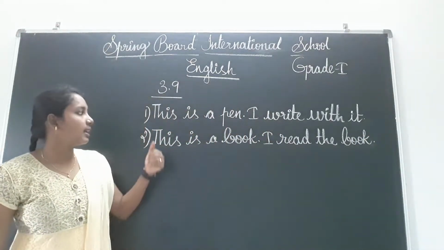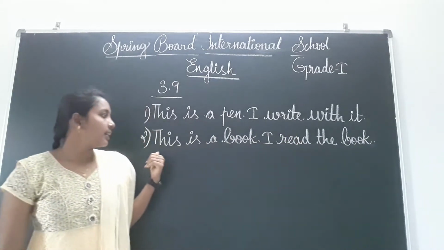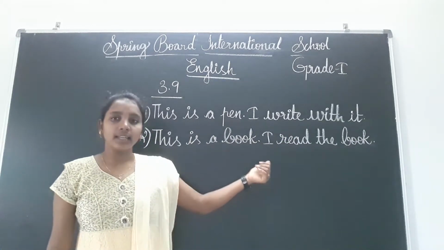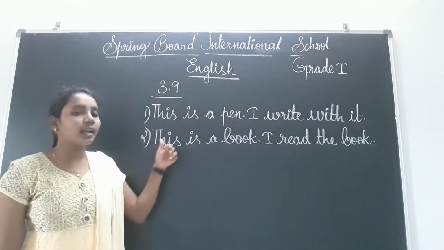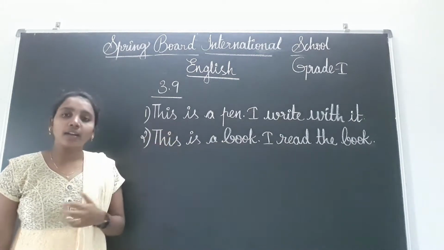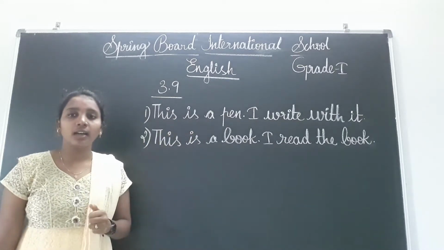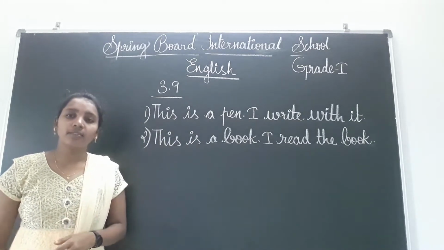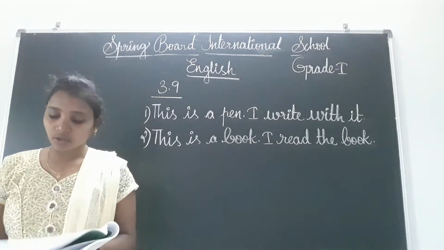Okay, children, is it clear? See, this is a pen. I write with it. This is a book. I read the book. Like that, you have to write, children. Write down everyone these two things. While you are writing, you have to maintain finger gap between two words, and you have to write in cursive writing only. Okay, children, do more practice, you will get it.